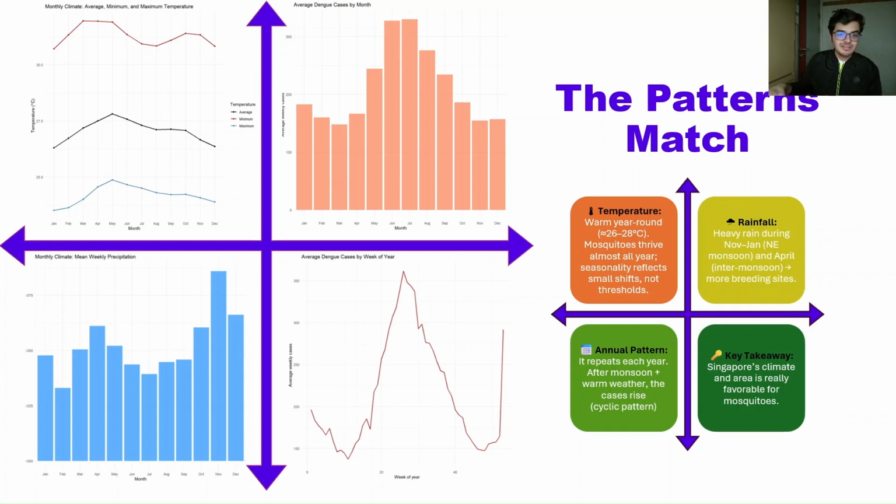Secondly, dengue cases never get to zero. That suggests that mosquitoes can live in Singapore for the entire year, so Singapore has the ideal scenario. It's like the ideal land for mosquitoes to live. And we see monsoon seasons and all that, which actually causes a rise. So that explains why, when the temperature and the precipitation levels rise, the number of dengue cases also rises.